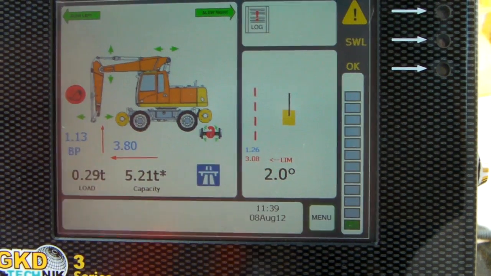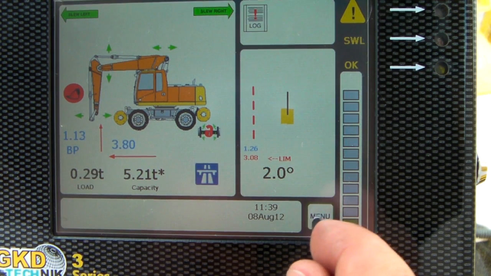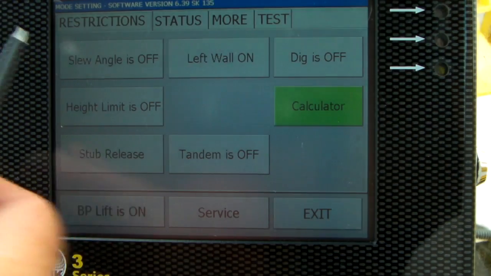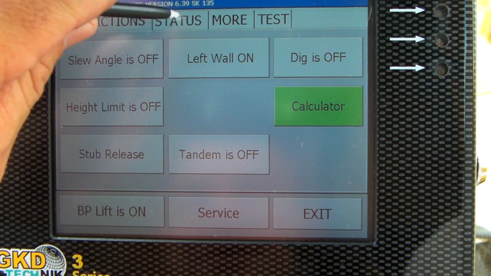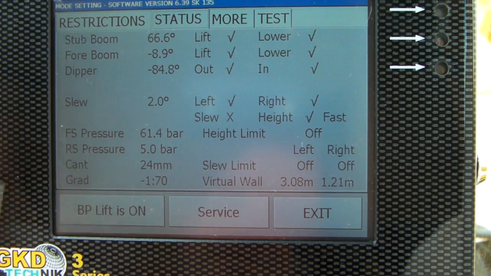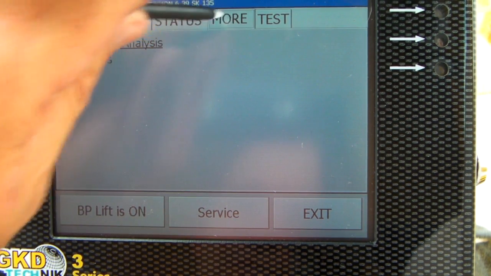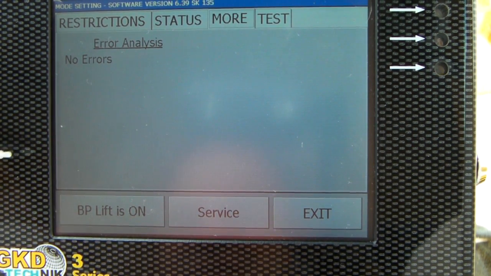Right, look at the basic alarm test functions of the machine. Menu button. We've got 4 pages on there. Restrictions page, which is where we set up the limits. Status page, which gives us the status of all the various sensors on the machine at the moment. The more page gives us the error analysis the system sees on its own system at the moment.